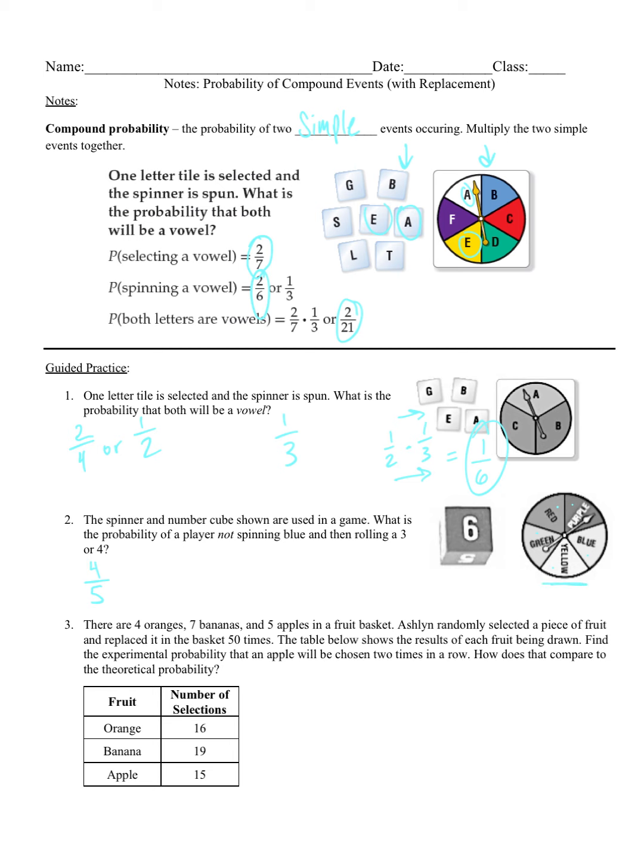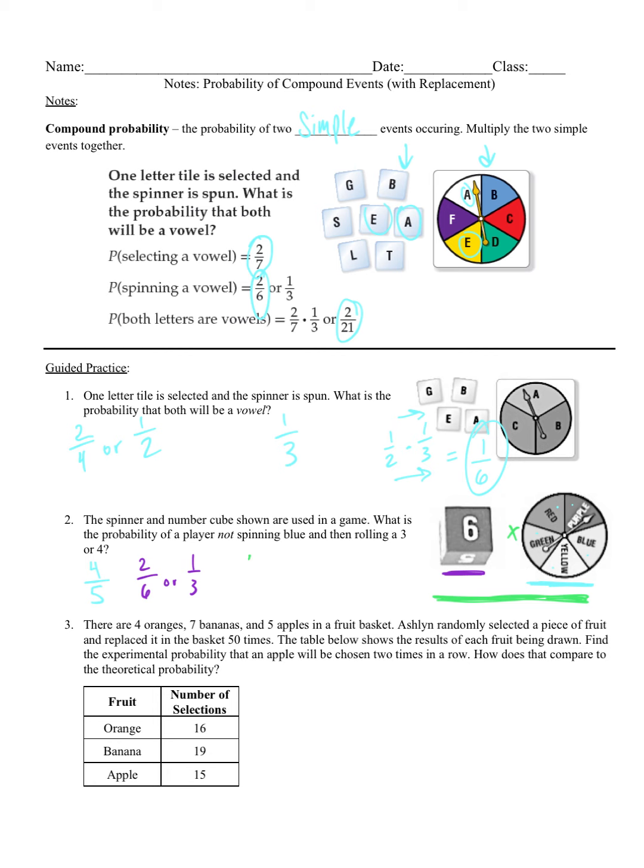So let's say that the spinner was the blue, and we will make the die purple, okay? And we just said that it was 2 out of 6, or 1/3, okay? Now all we got to do is find the compound probability. So the simple probability of the die, simple probability of the spinner, multiply them together, and we get the compound, okay?